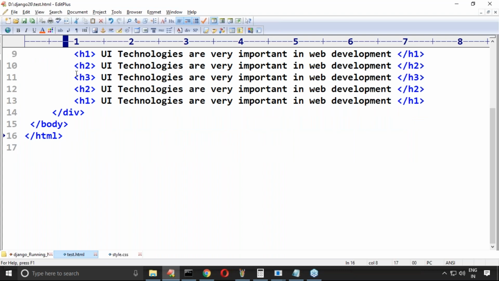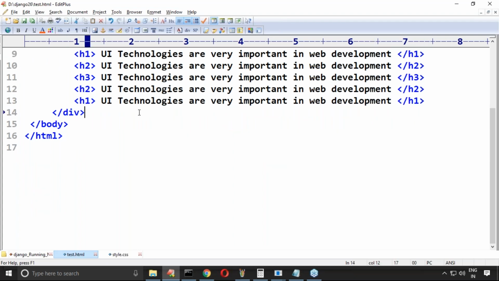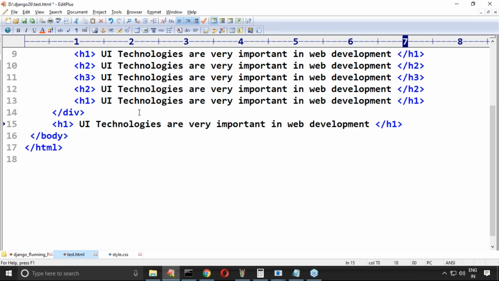Here, suppose I have one tag that is outside of the div. One minute, I will clarify your doubt. Don't worry, sir. Sir, how can I create an icon on the web page? Yeah, we will discuss that, Rahul. At this stage maybe not, but definitely we will discuss it.